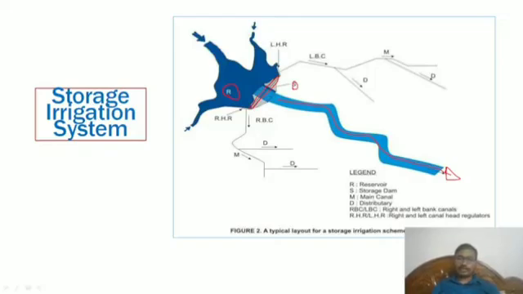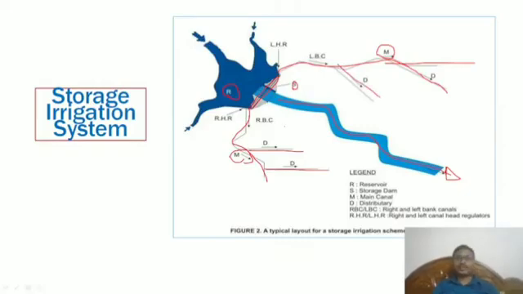Now you see the right head regulator and the left head regulator here. M is the main canal, as we know from previous discussion, and D means distributary, and all these are distributaries.